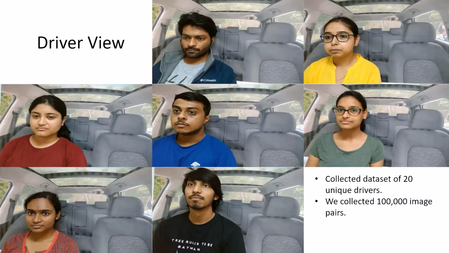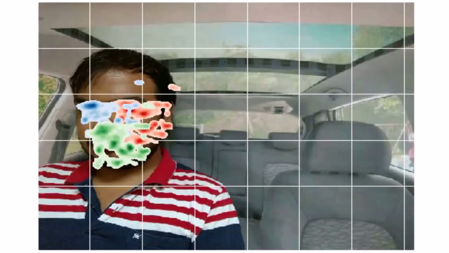The driver video is of 20 drivers who are asked to look at the projected road videos. Here are some examples. We collect videos of both male and female drivers with and without spectacles and having a wide range of heights. Here we see the spatial distribution of the facial features of a driver as a heat map. The left eye is shown in blue, the right eye in red, and the mouth in green.